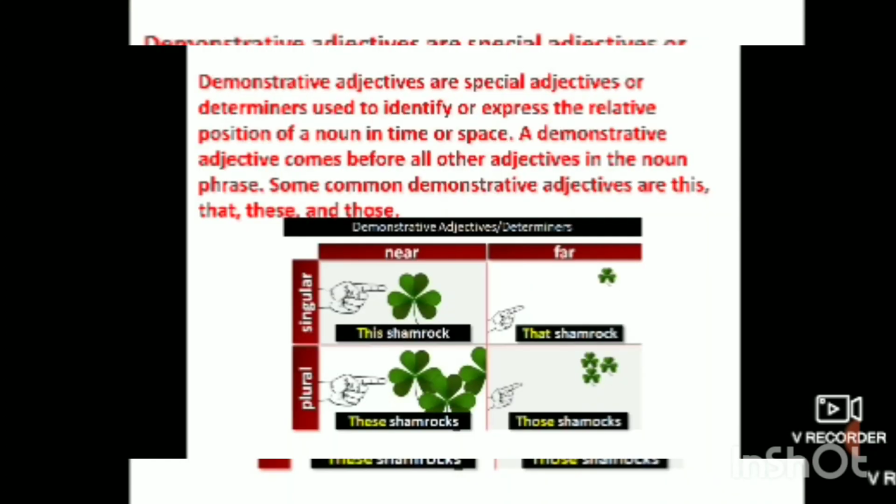Okay. Next one is demonstrative adjectives. Now demonstrate means what? To show. Demonstrate means it is about showing something.